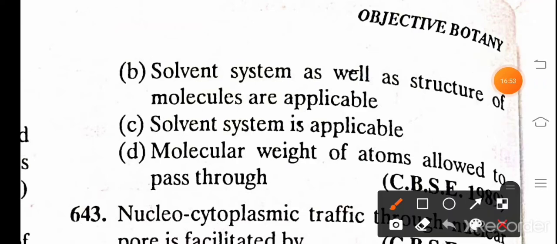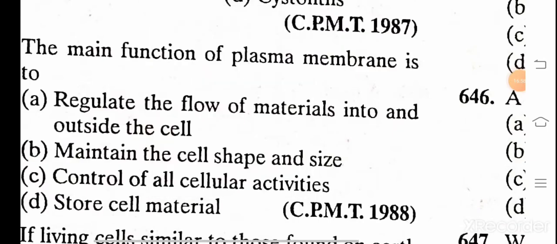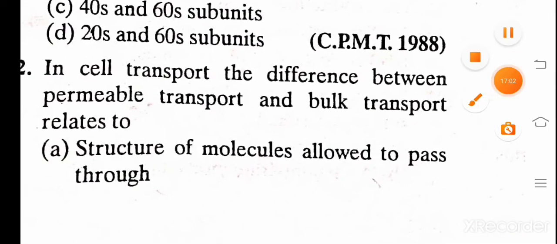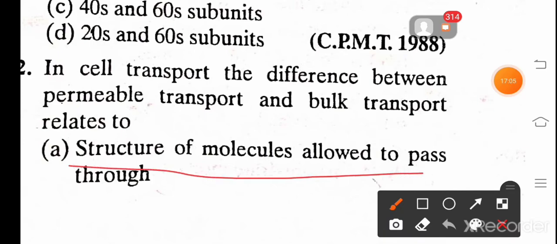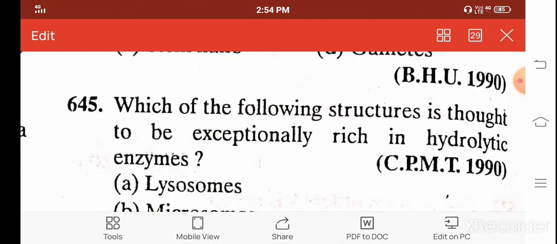And the correct answer is A, structure of molecule allowed to pass through in the bulk transport of material in plasmalemma.